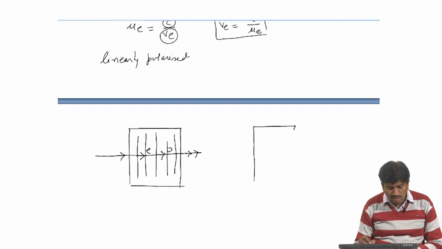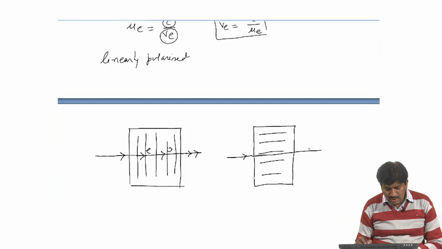Suppose now the directions of optic axis are like this, and incident light ray, there is no division with respect to E ray and O ray.